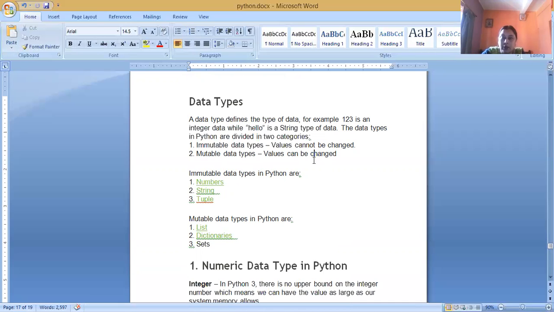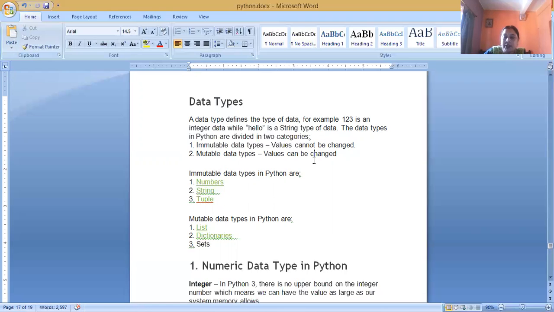For entering the roll number, we use an integer value. For entering the name, we use a string value. For calculating the marks, we use a float value. So a data type defines what types of data we are using for performing calculations, and it defines the type of data and associated operations.